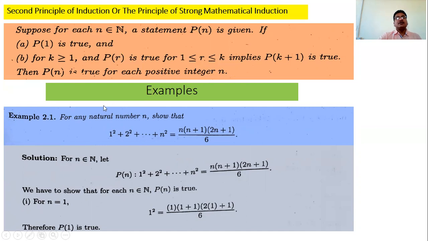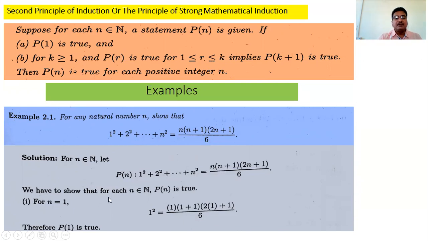So the examples on mathematical induction. The first example is: for any natural number n, show that 1 square plus 2 square plus dash dash dash n square is equal to n into n plus 1 into 2n plus 1 by 6. We have to prove this for n belongs to N. We denote the given statement by the notation Pn. What is Pn? 1 square plus 2 square plus dash dash n square is equal to n into n plus 1 into 2n plus 1 by 6. And we have to prove this Pn by using mathematical induction.